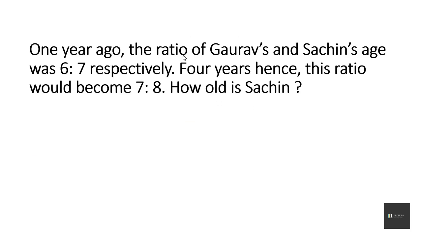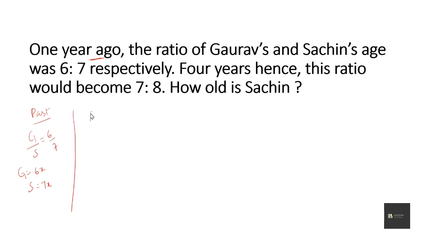1 year ago, the ratio of Gaurav's and Sachin's age was 6:7 respectively. 4 years hence, this ratio would become 7:8. How old is Sachin? So they have started with the past age. So in the past, the ratio of Gaurav and Sachin is 6/7. So let us consider the age of Gaurav to be 6x and the age of Sachin is 7x.